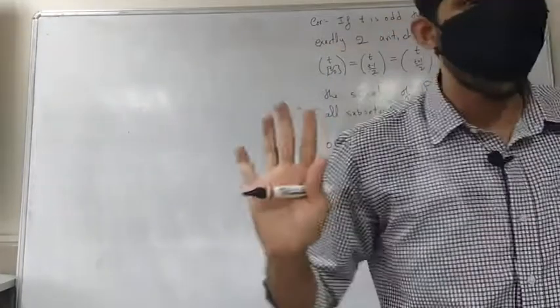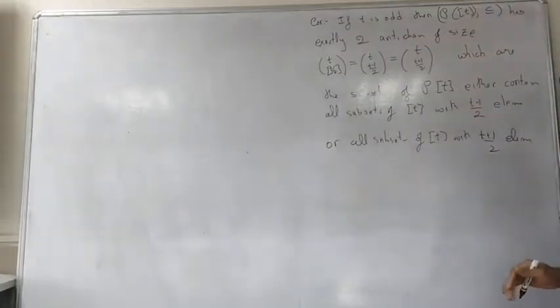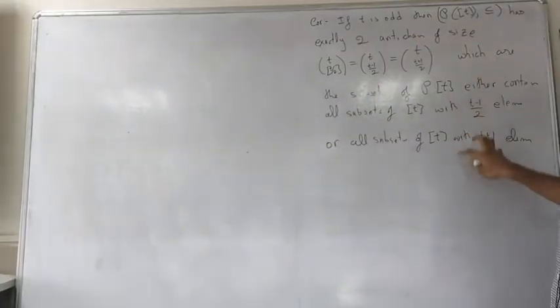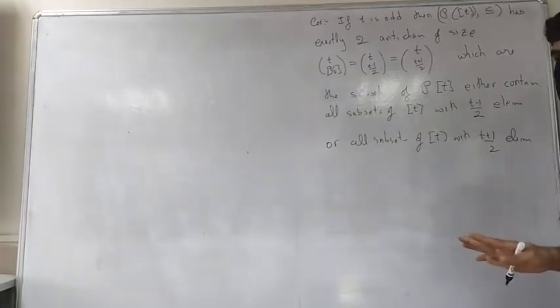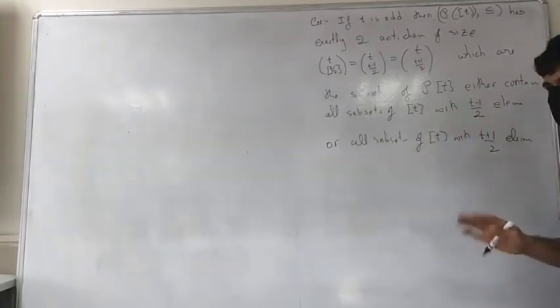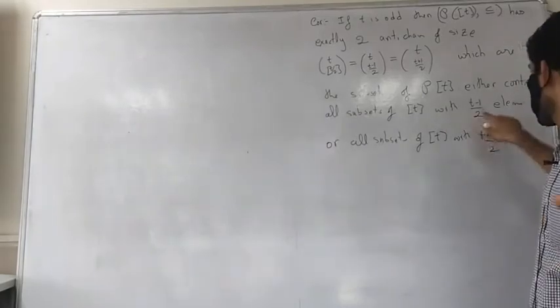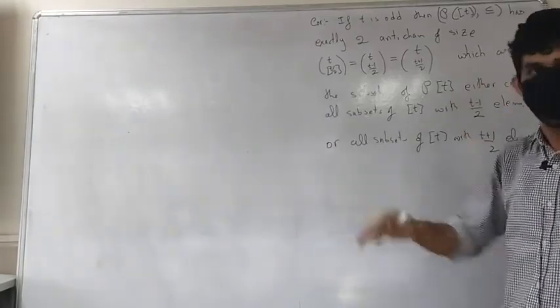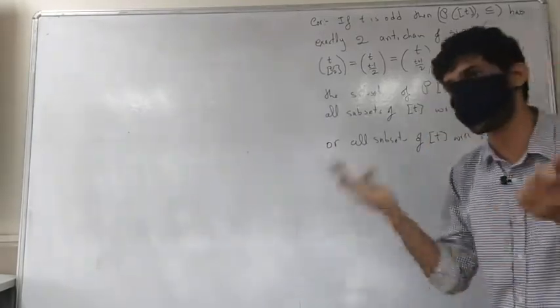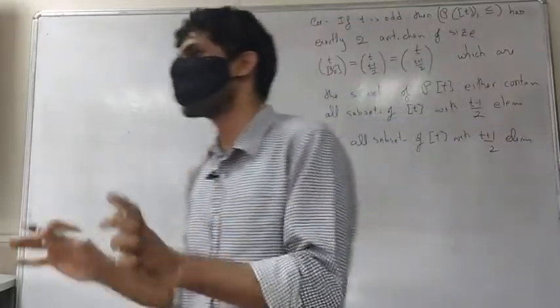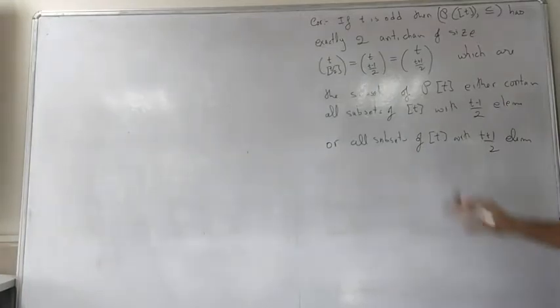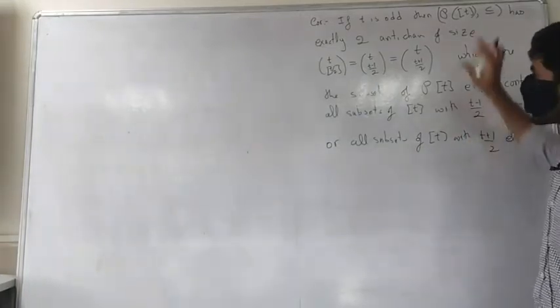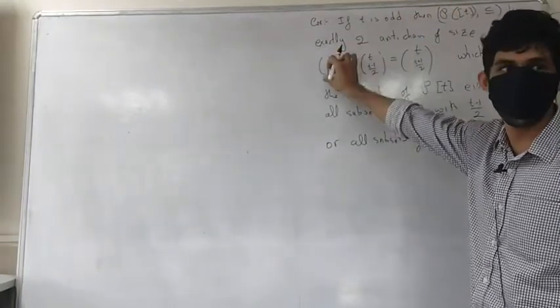One part of the proof I am not going to bother with, that these themselves are anti-chains, that is obvious. If you take all the subsets with (T minus 1) by 2 elements in it, it is going to be an anti-chain, as I have discussed earlier, that if you take any subsets with the same number of elements, it's going to be an anti-chain. And how many elements does it have? This many, which is the same as this.